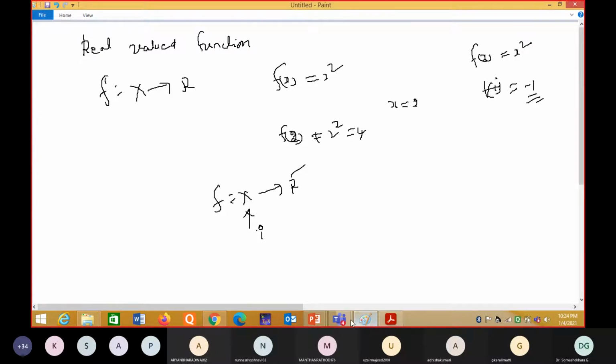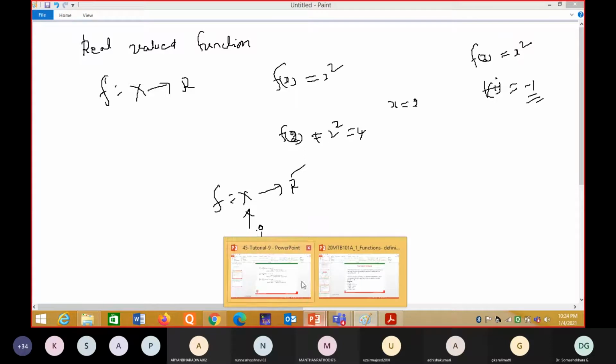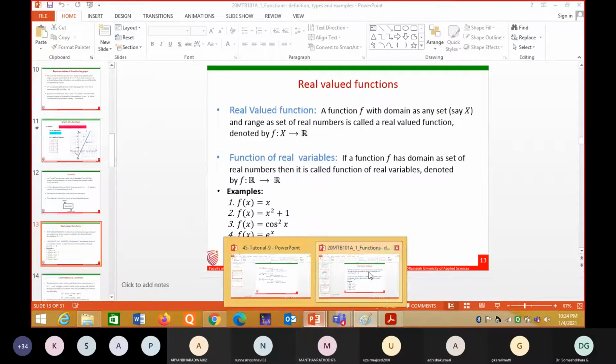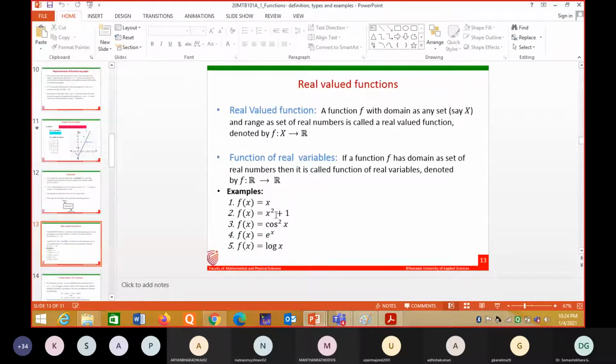Here some examples are given. For real valued functions: f of x is equal to x, f of x is equal to x square plus 1, f of x is cos square x, f of x is e to the power of x, f of x is equal to log x. So these are all real to real valued functions. If you give a real value, you will get a real value only. Understanding now? So, functions of real variables.